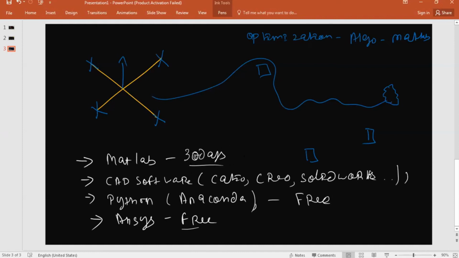If you have your source, you can find all of these softwares. And yes, MS Office, very important, that is your Excel, because all the data that we'll be calculating, we'll be importing using Excel. So get the MATLAB software, have the CAD modeling software, CATIA, Creo, or SolidWorks, get Python, that is Anaconda, and also the ANSYS software.